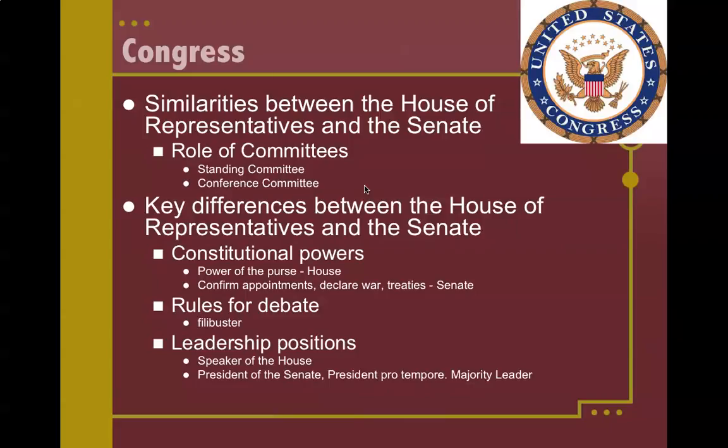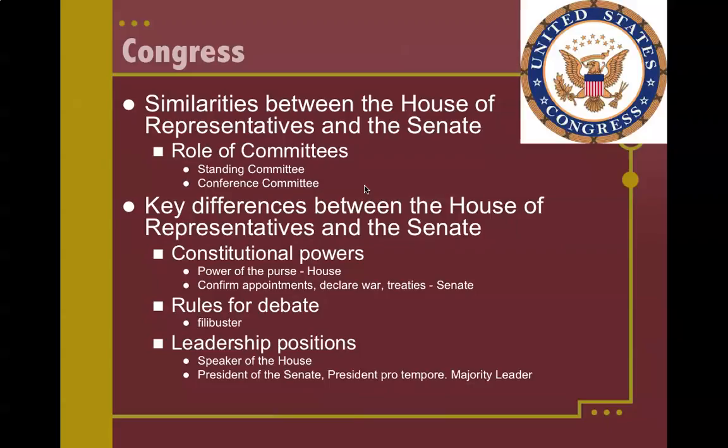The leadership positions are also a key difference. So I just described the role of the Speaker. The Speaker basically has a lot of power and is third in line for the presidency, and gets to decide what things get debated, how long things get debated, who gets to speak, and has the power to cut off debate. In the Senate, there's no one who has the power to cut off debate. That power does not exist.